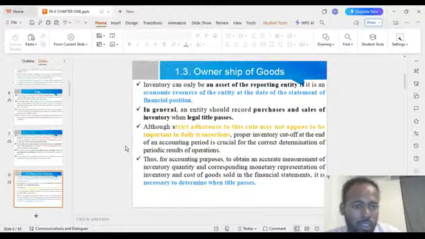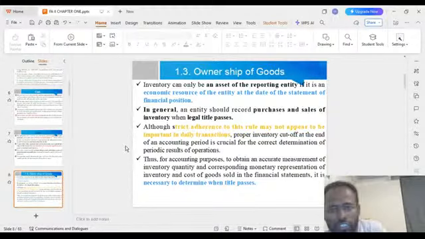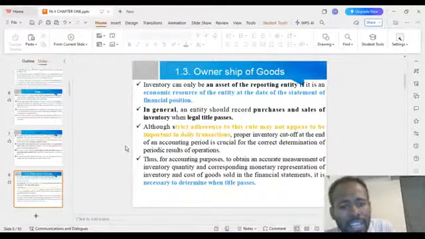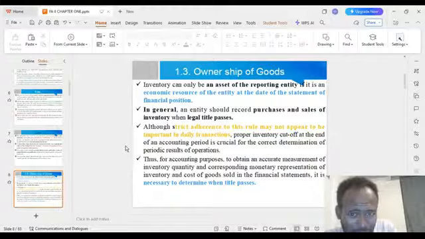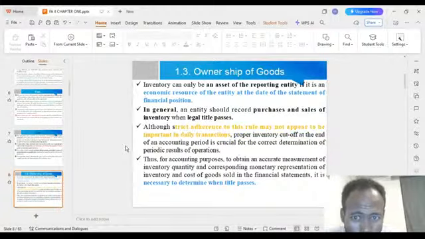Since the date is known, in general, an entity should record purchases and sales of inventory when legal title is passed. Without legal title, the entity should not recognize or record the asset. Strict adherence to this rule may not appear to be important when there are some strict rules, so the strict adherence to the rule may not be approached.